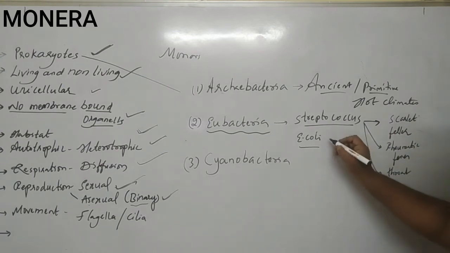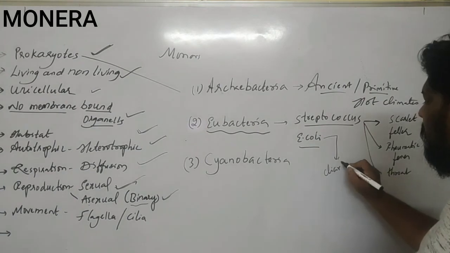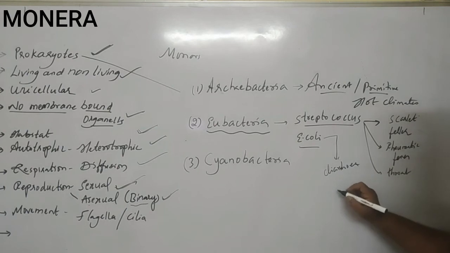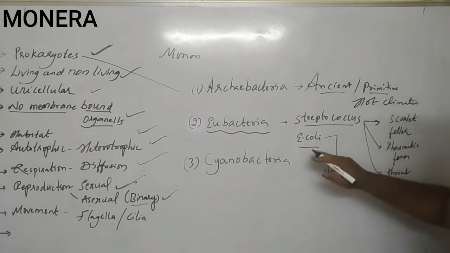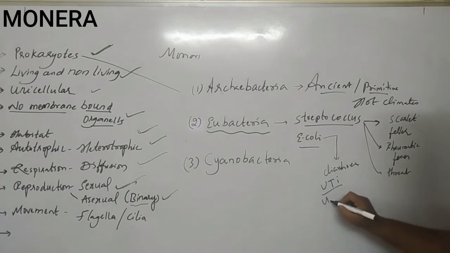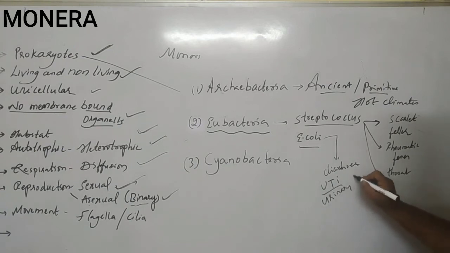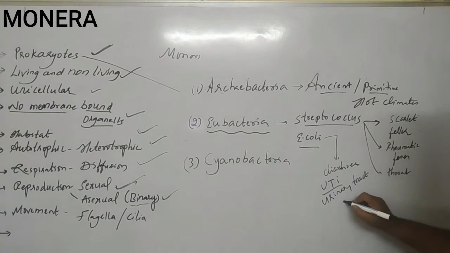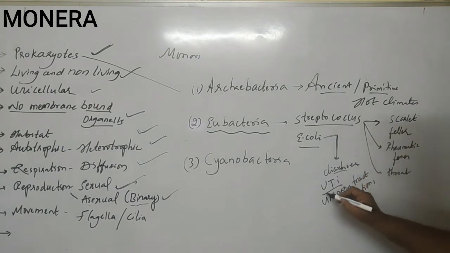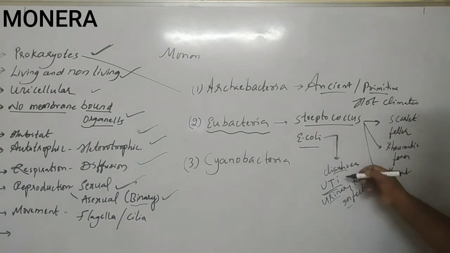And when it comes to E. coli, they are responsible for diarrhea, and E. coli is also responsible for UTI, that is urinary tract infections. So this is how E. coli is responsible for diseases like diarrhea and UTI, that is urinary tract infection.